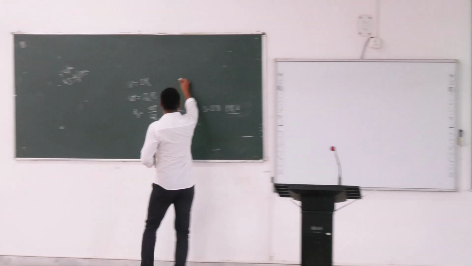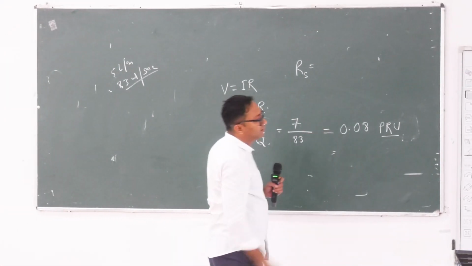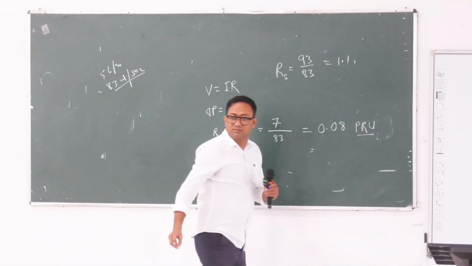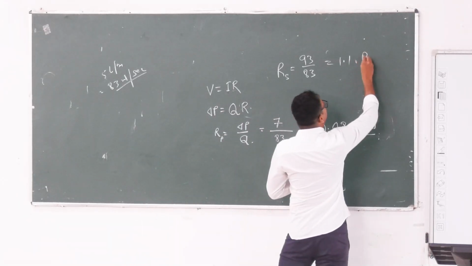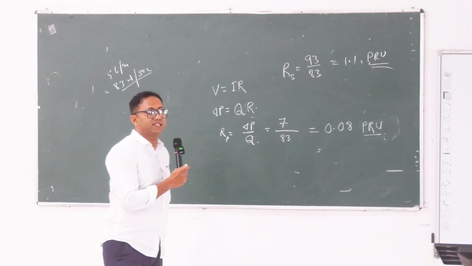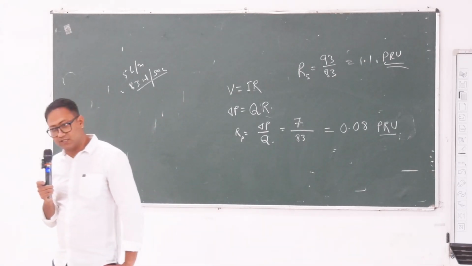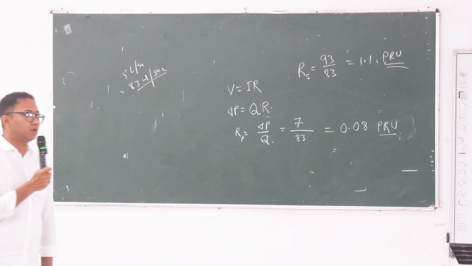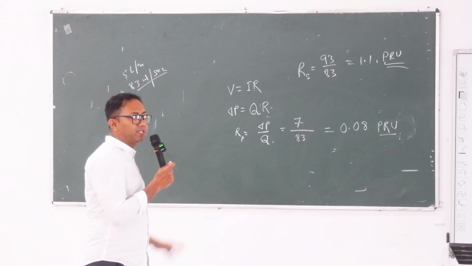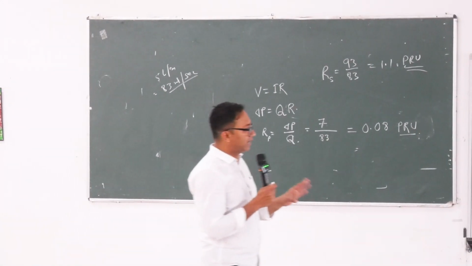So RS, resistance in the systemic circulation, is 93 by 83. It will be 1.1 PRU. So simply you can see that peripheral resistance in pulmonary circulation is much lower than the resistance in the systemic circulation. Clear? So your left ventricle has to pump blood against 1.1 PRU and your right ventricle has to pump blood against 0.08 PRU. This is the basic concept you need to have.